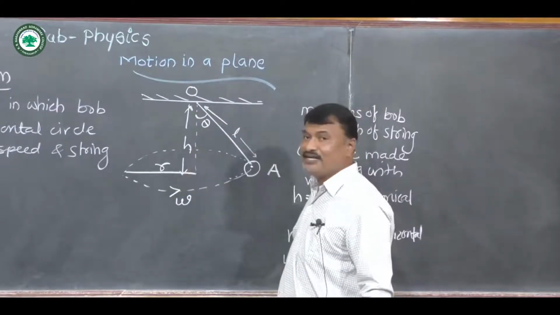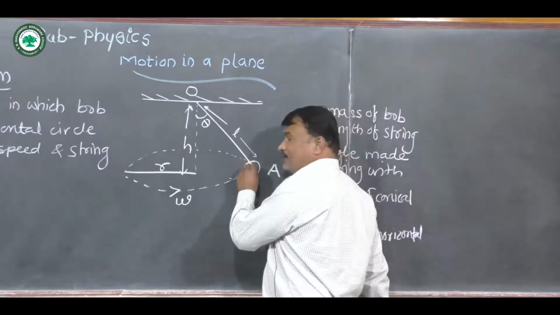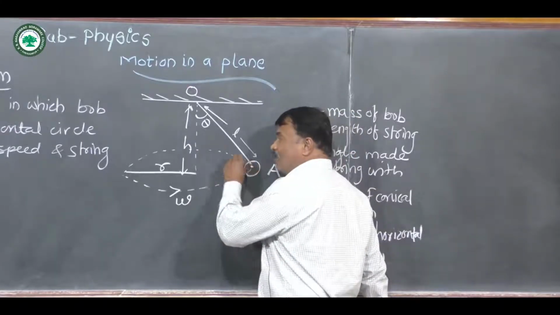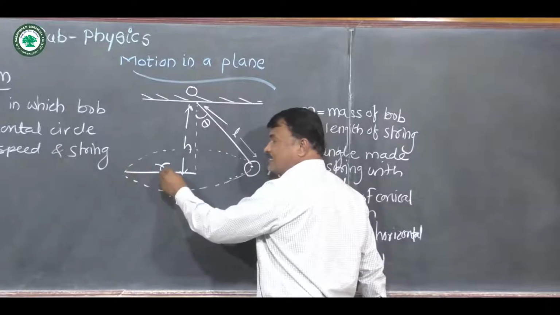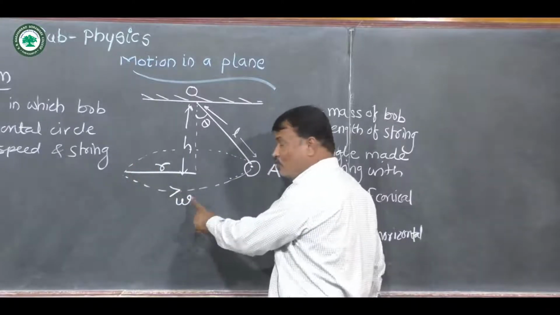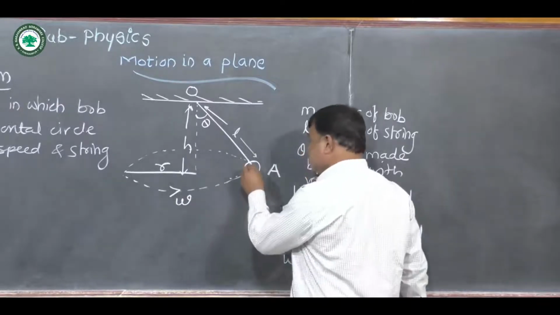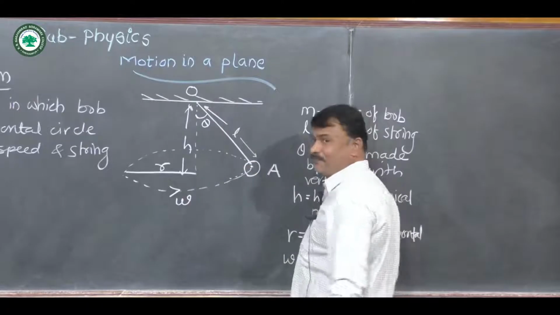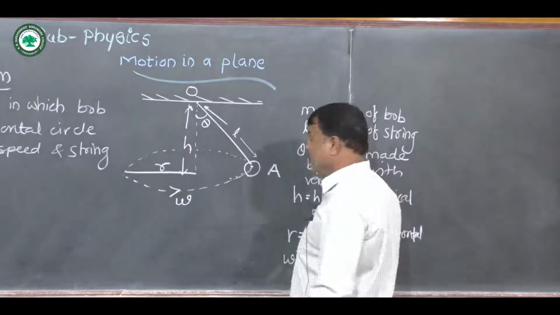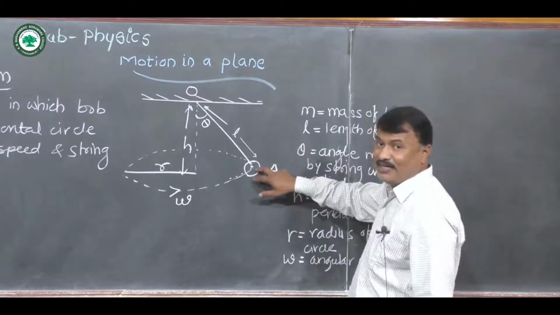H is the height of the conical pendulum. This sphere or bob revolves along a horizontal circle of radius small r in an anticlockwise sense with constant speed omega. When the sphere is at position A, there are two forces acting on the sphere at point A.